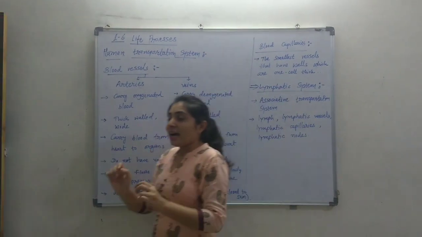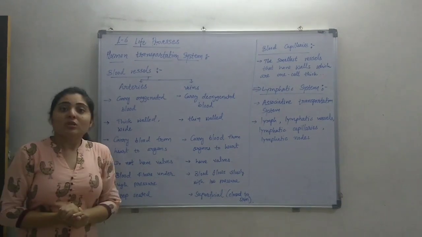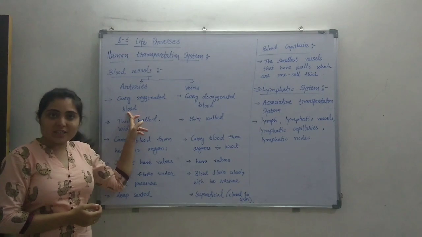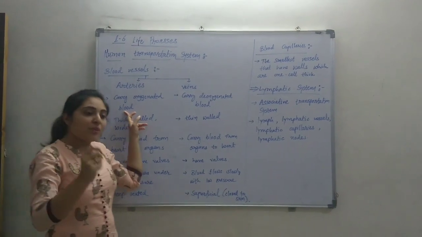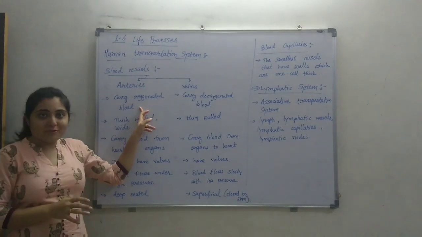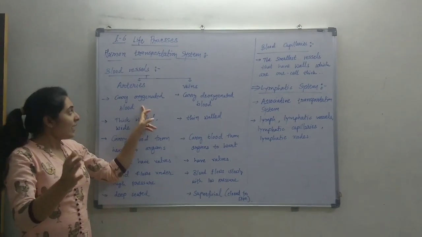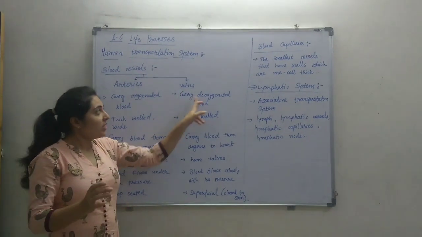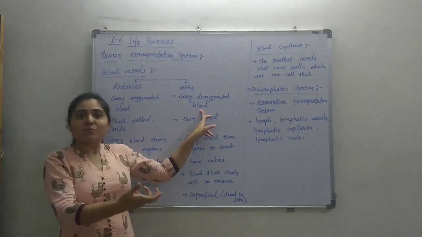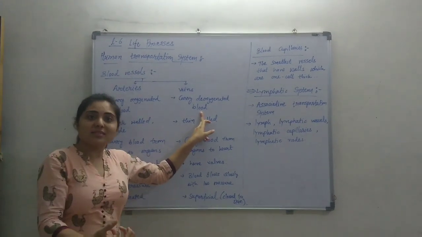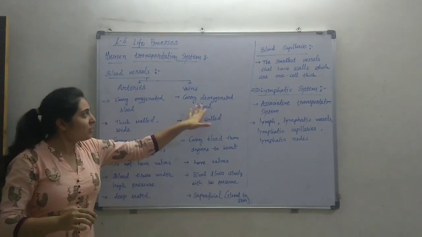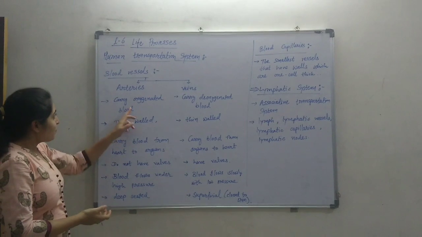What are arteries? The difference between the two can be as follows. Arteries carry the oxygenated blood. So the blood having oxygen will be carried by the artery. We can say that it is actually carrying the pure blood. And veins carry the deoxygenated blood. After the respiration process, the carbon dioxide is mixed inside the blood. So that blood is now deoxygenated blood. That blood will be carried by veins.